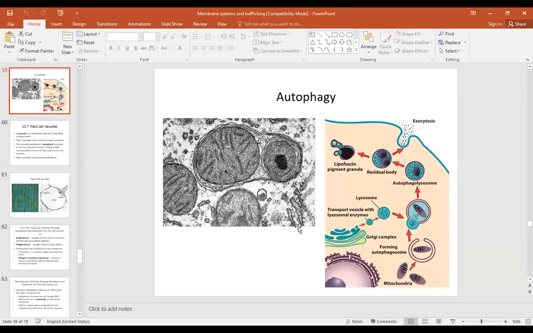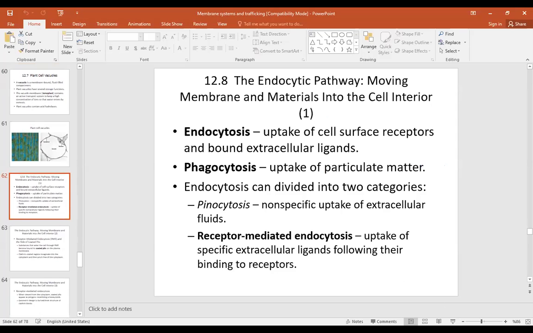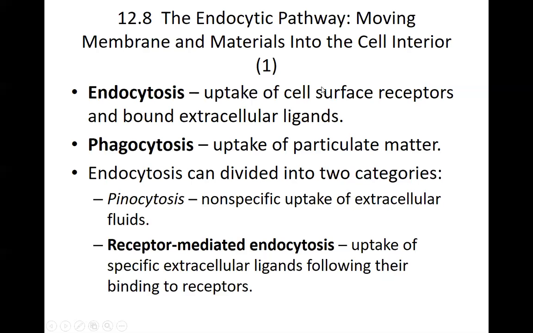So far we have looked at exocytosis. Exocytosis is the movement of molecules outside the cell. What I want to talk about now is endocytosis. For endocytosis, we are talking about the uptake of cell surface receptors bound to extracellular ligands, which can come inside the cell. This has enormous implications for signaling, and we will talk about that for a few moments.